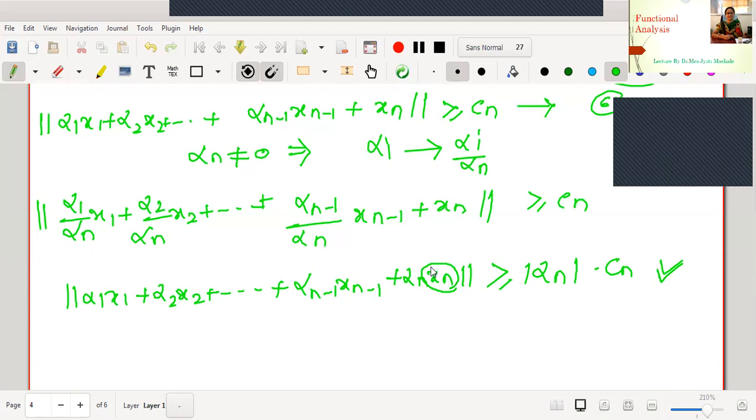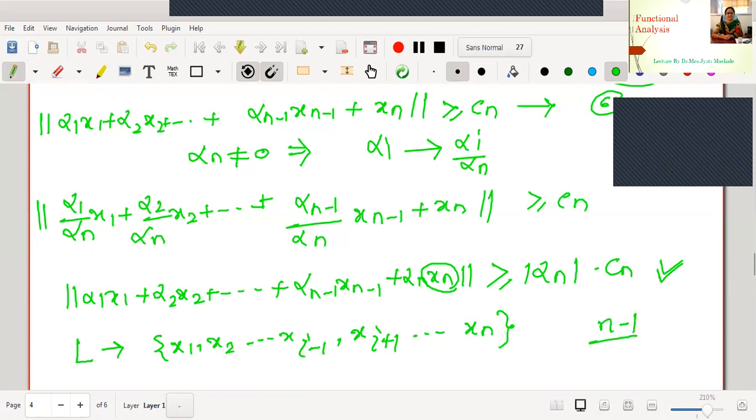Instead of the vector xn missing, suppose the vector xi is missing. That is, L is the space spanned by x1, x2 to x i minus 1, x i plus 1 to xn. It is still an n minus 1 dimensional space.